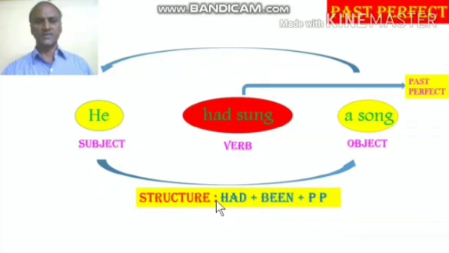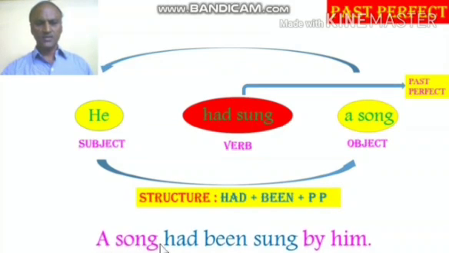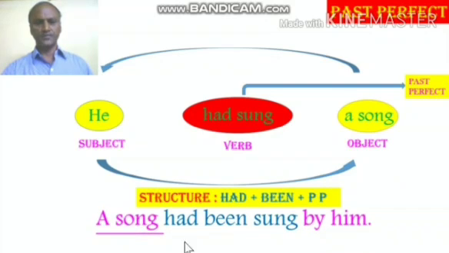And what is the structure for this? Had plus been plus past participle. So what will be the answer in the passive voice? A song had been sung by him. A song, again, when you reduce into personal number, we get it, which is the third person singular, and had, as given there, been, has given the structure. Past participle for the verb sing is sung again. So the answer is a song had been sung by him.